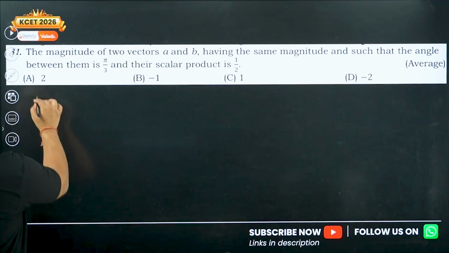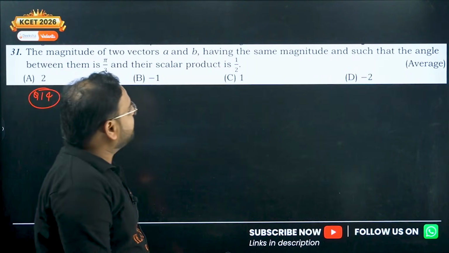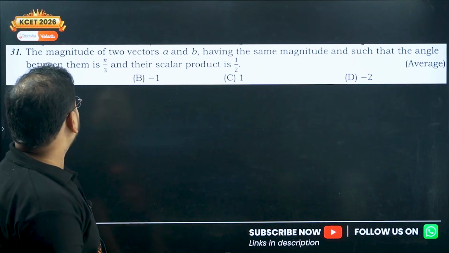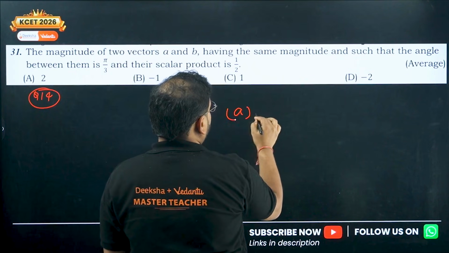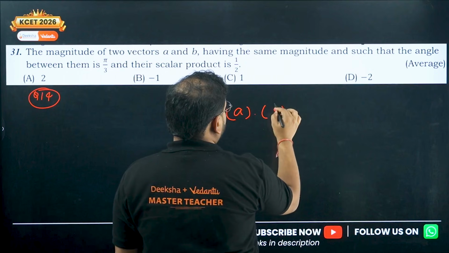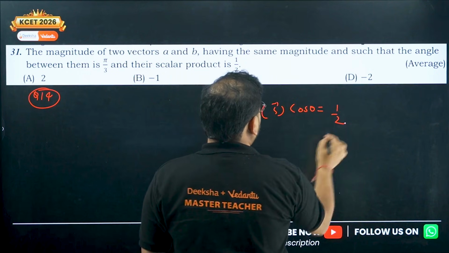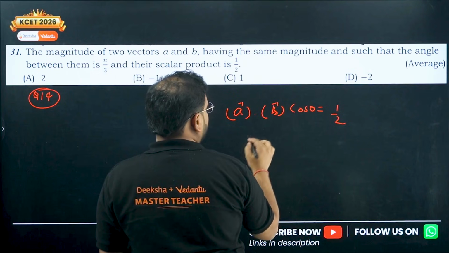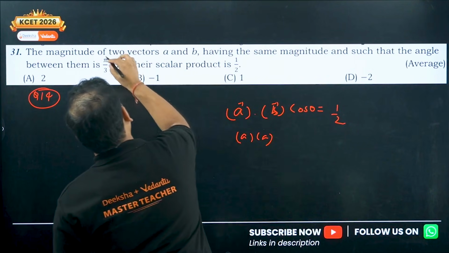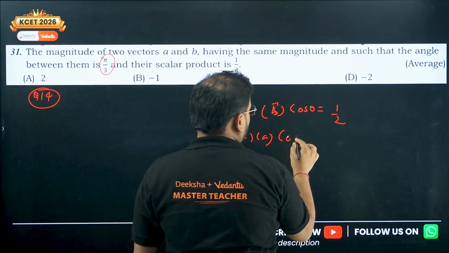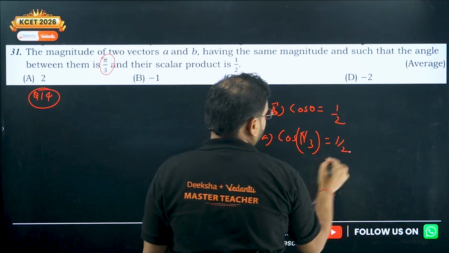13 is done. Question number 14. Magnitude of two vectors A, B having the same magnitude and such that the angle between them is pi by 3. Okay, so A dot B cos theta is 1 by 2. The same magnitude means let's write it as A into A. Cos theta means cos of pi by 3. So cos of pi by 3 is equal to 1 by 2.